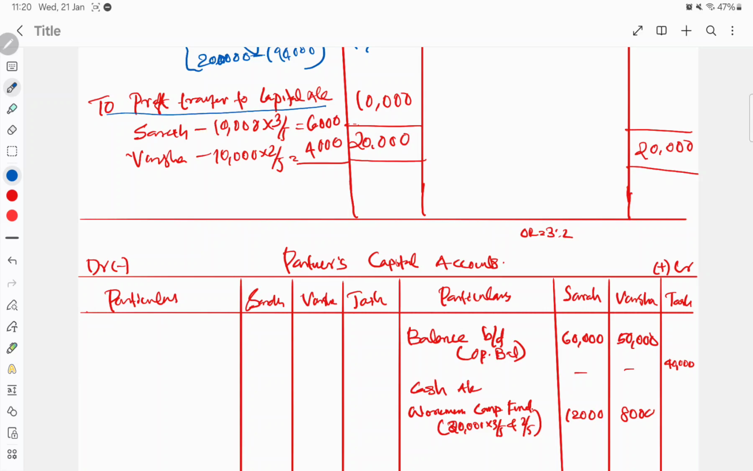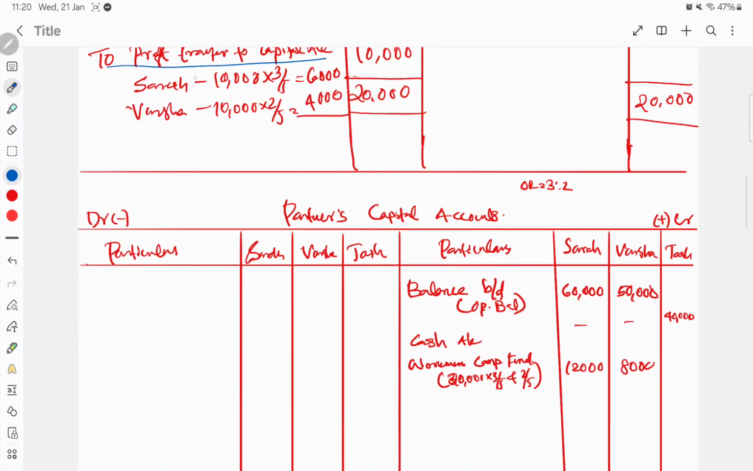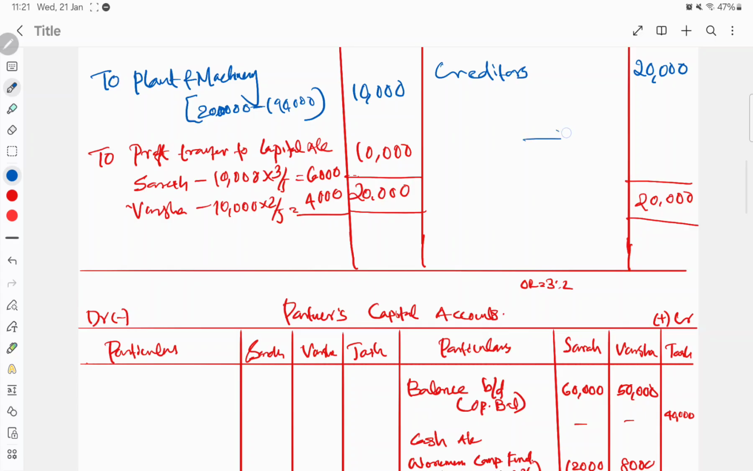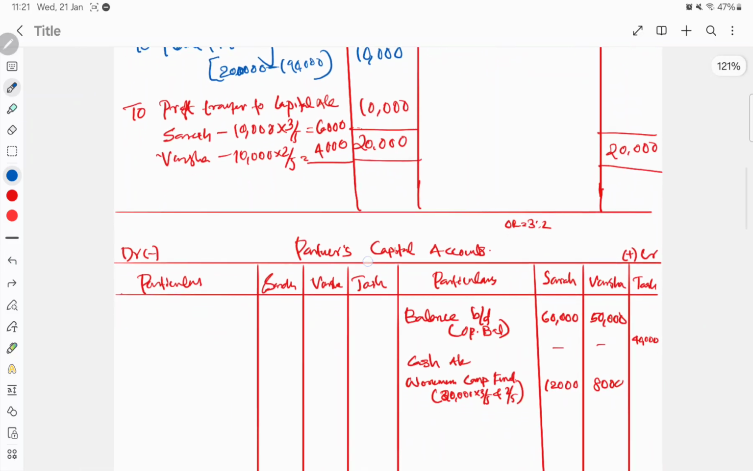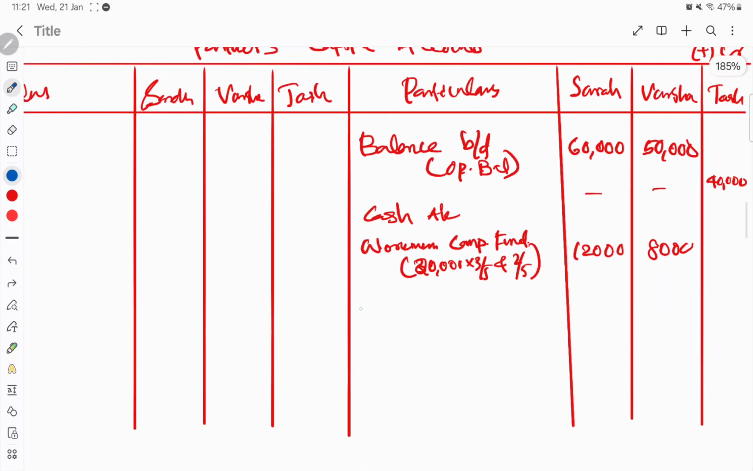Then the next procedure is to distribute the revaluation profit. If there is a revaluation profit, it will go to the credit side. If it is a loss, for example, instead of this profit, then the balance will be on the debit side, and it will go to the debit side of your capital account. Here in this question we got a revaluation profit, so that will be transferred to the credit side of the capital account. So write here revaluation profit will be shared between the old partners, that is 6,000 and 4,000.